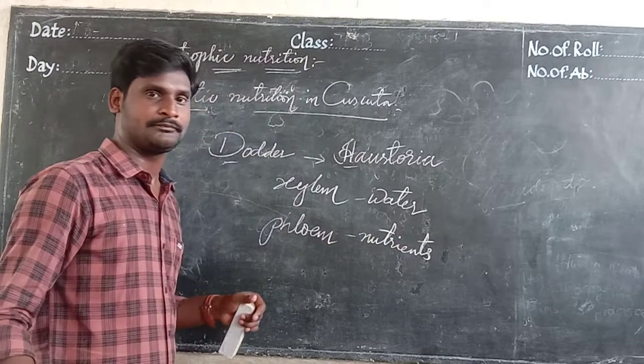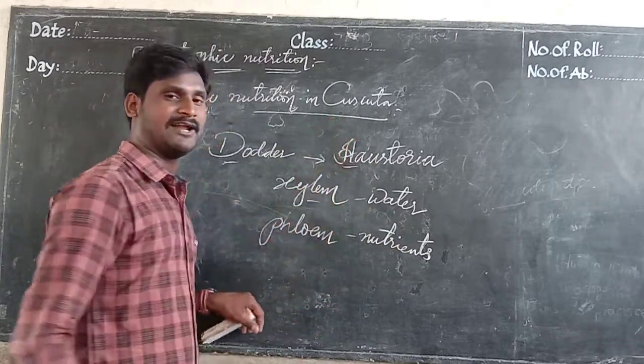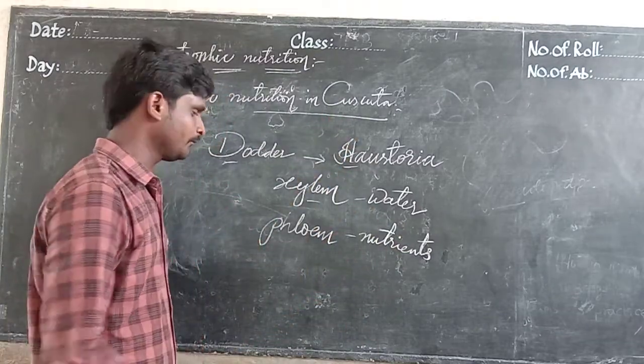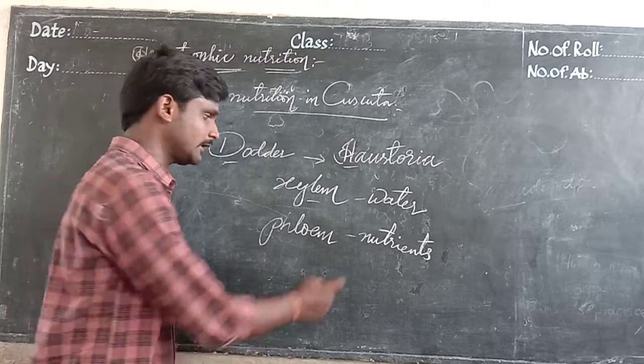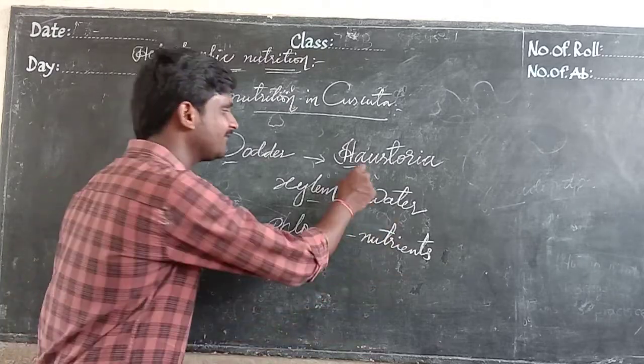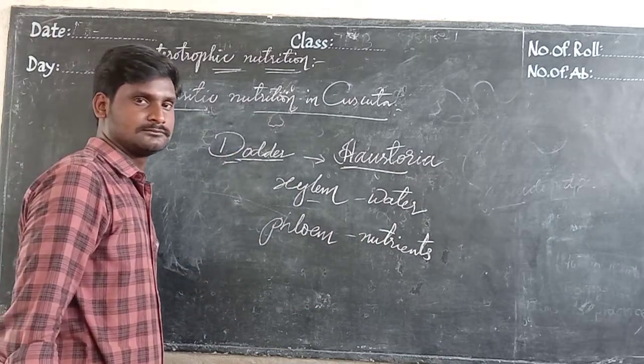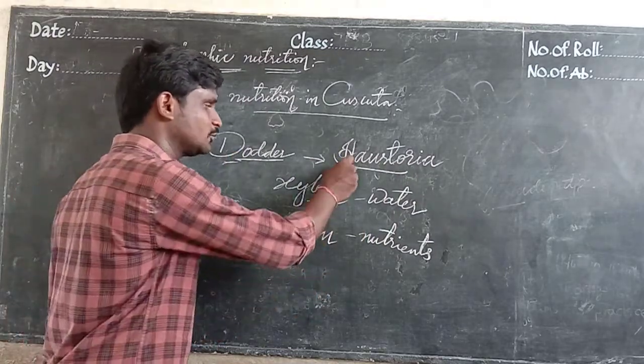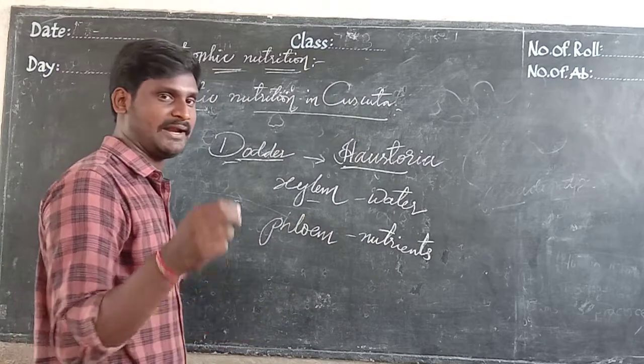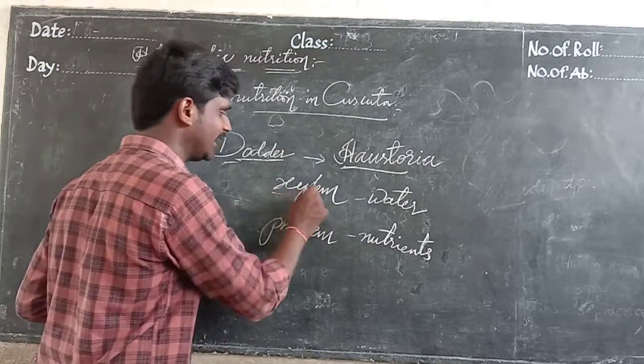Am I right? So these Haustoria roots which the dodder plant has can penetrate into the xylem of the host plant.